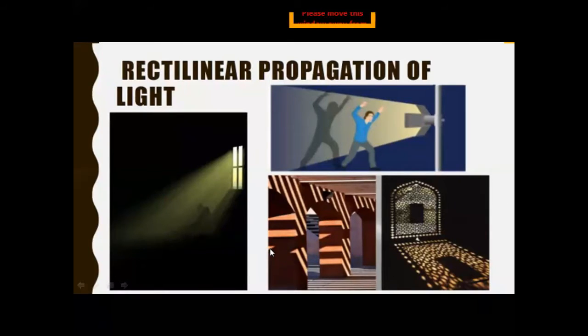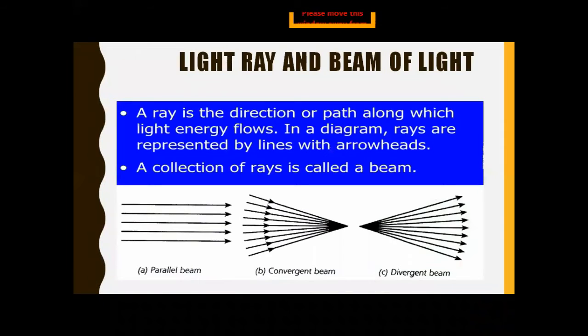Okay, so we are moving toward the next slide, and that is the light ray and the beam of light. Students, it is just the representation of light, how light can be represented by a ray. A ray is the direction or path along which the light energy flows. In a diagram, rays are represented by lines with arrowheads. As you can see, parallel beams can be represented by straight lines.